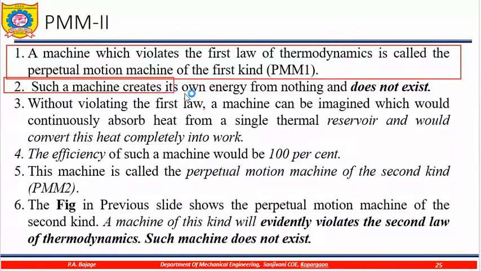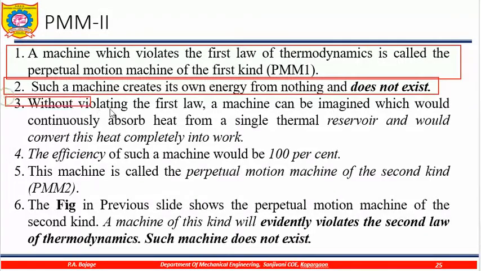Now such machines do not exist actually. No machine can create energy on its own, it can only convert the form of energy. It cannot create energy without consuming anything. So that is violating the first law, and if it violates the first law, it is called as PMM1.